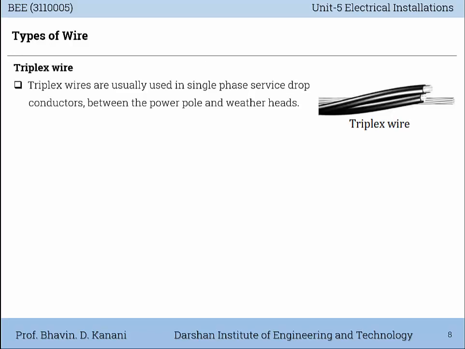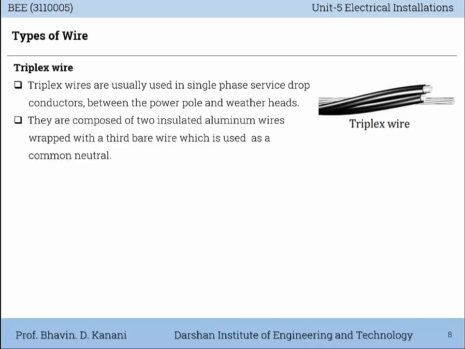Triplex wire. Triplex wires are usually used in single phase service drop conductors between the power pole and weather heads. They are composed of two insulated aluminum wires wrapped with a third bare wire, which is used as a common neutral. You can see from the figure beside.